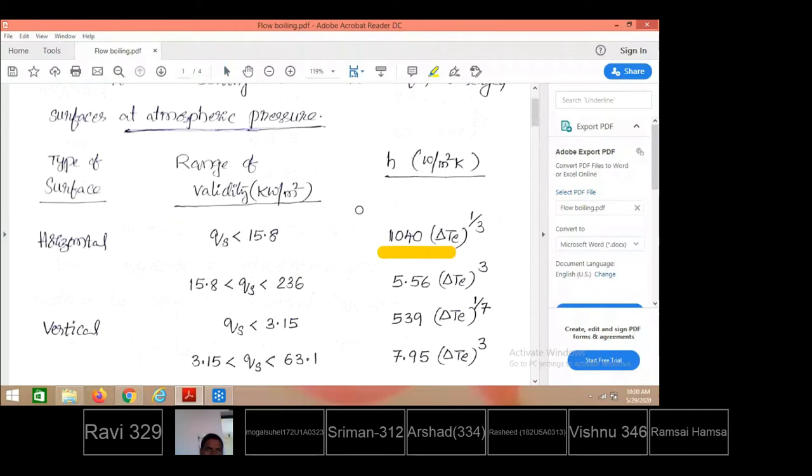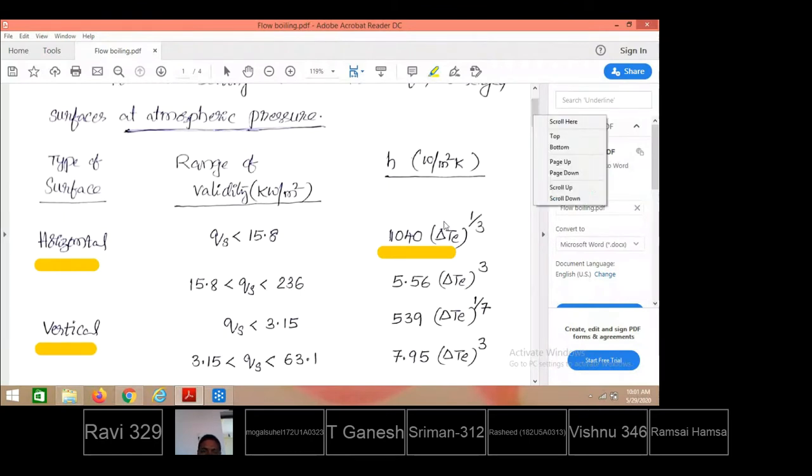Suppose in a water container a horizontal surface is immersed, or a vertical surface is immersed. If the heating surface is provided horizontally or kept vertically, people have proposed a few more correlations for estimating the heat transfer coefficient for the horizontal surface and for the vertical surface. These relations are valid for nucleate boiling only.